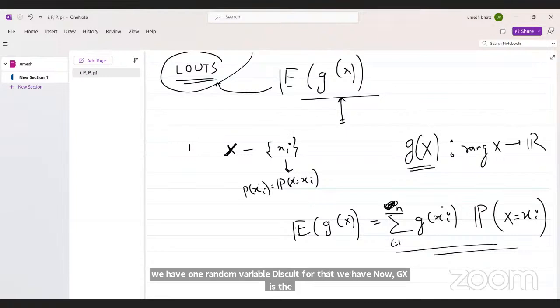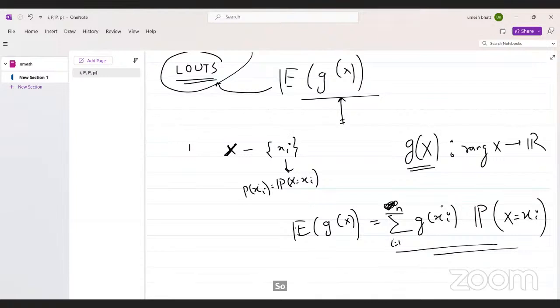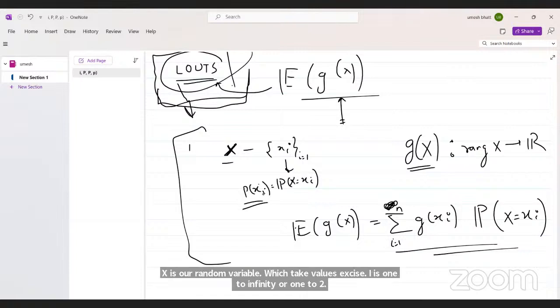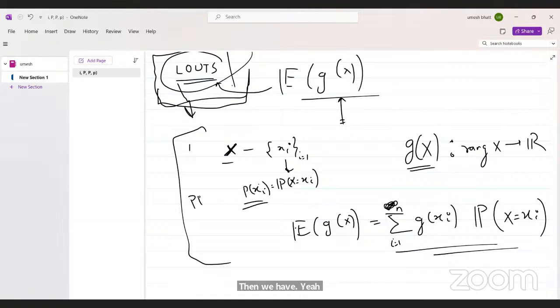Sir, can you explain once again? Yeah. Search in Google after this class why this is called LOTUS. Okay. Now I will explain this. Now x is our random variable which takes values x_i, i is 1 to infinity or 1 to n, it's up to you. Then we have the PMF of x.